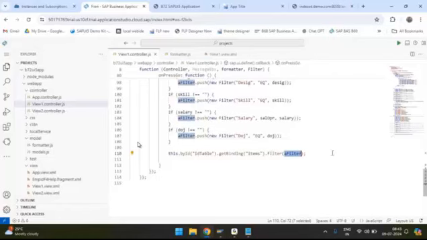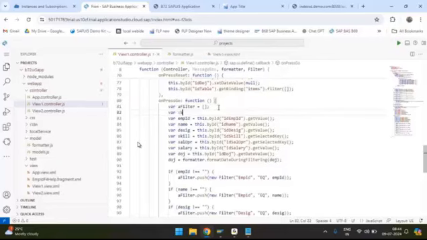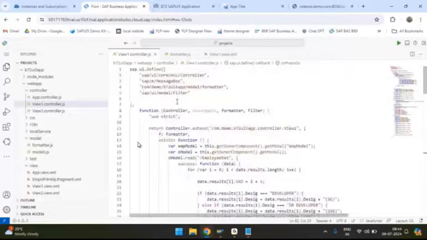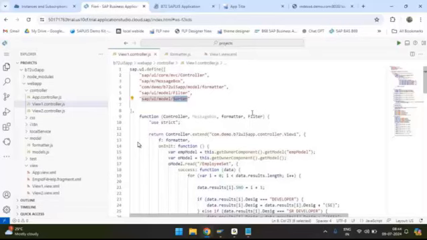So first of all, let me show you the sorting with a hard-coded example, and then we'll go dynamically. Okay. We need to declare one more array called array of sorters equal to an empty array initially. And we also need to add a library for sorting, sap/ui/model/Sorter, and you need to give the shortcut name here. So I've given the shortcut name Sorter.